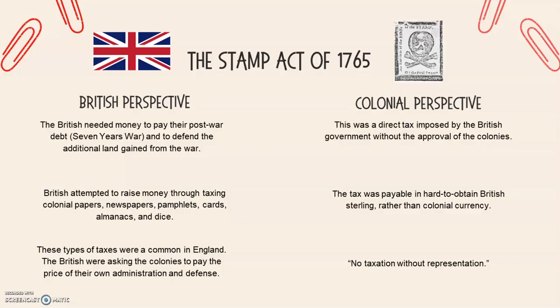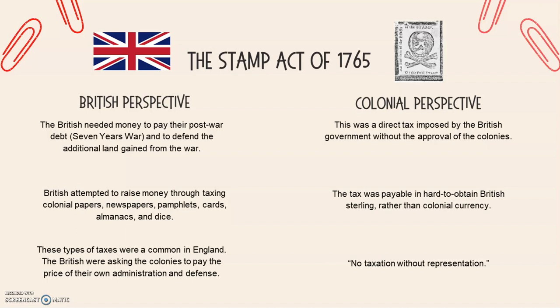The example we're looking at is the Stamp Act of 1765. The Stamp Act has 2 perspectives, the British perspective and the colonial perspective. Of course, these are not the only 2 perspectives on the Stamp Act of 1765, but these are the 2 that we're going to be focusing on for this example.